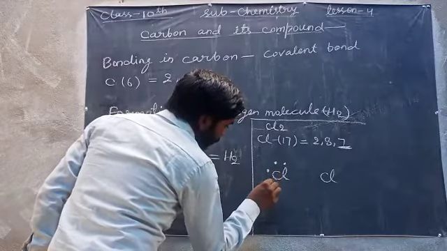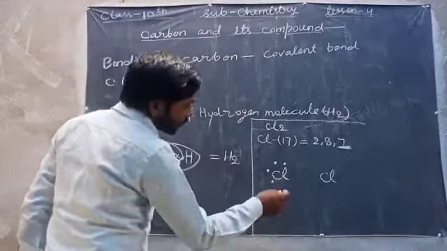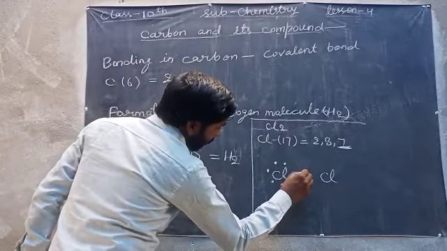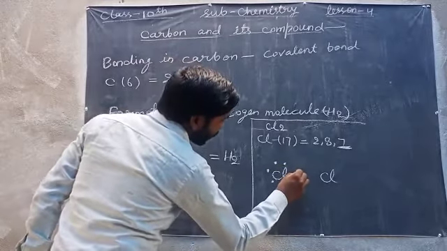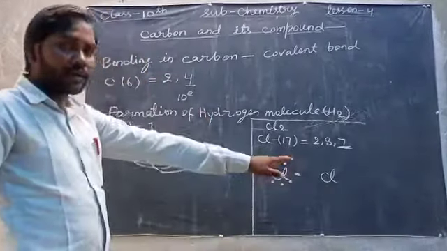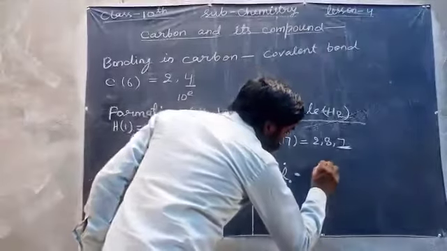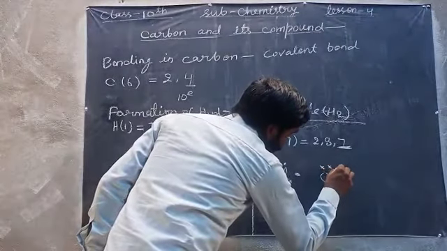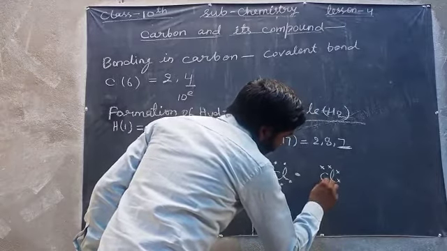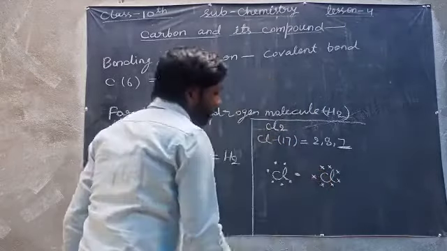I will represent the electrons of this chlorine by dot, and here you can see 6 electrons, and this one is 1 electron of this chlorine. So 7 electrons, and here also, I will represent it by cross, and this one is the 7th electron.